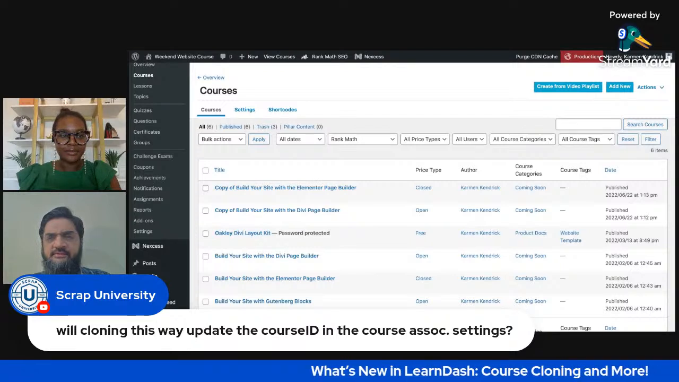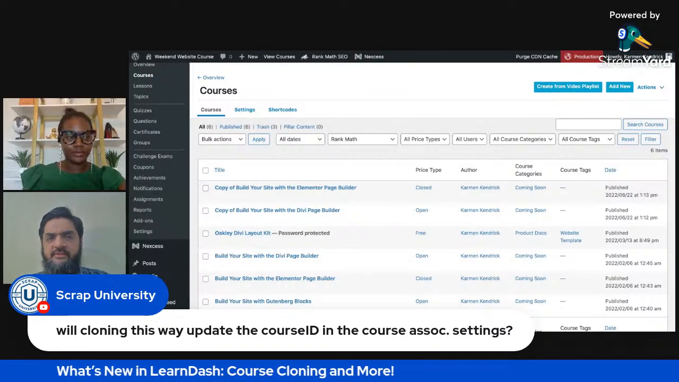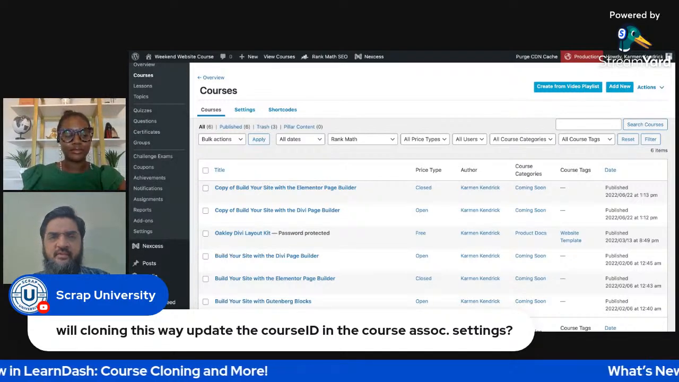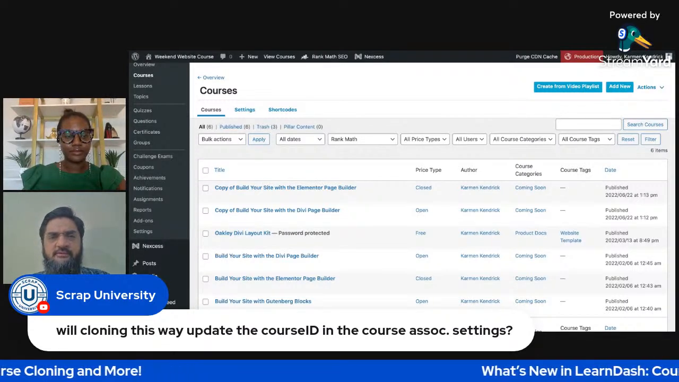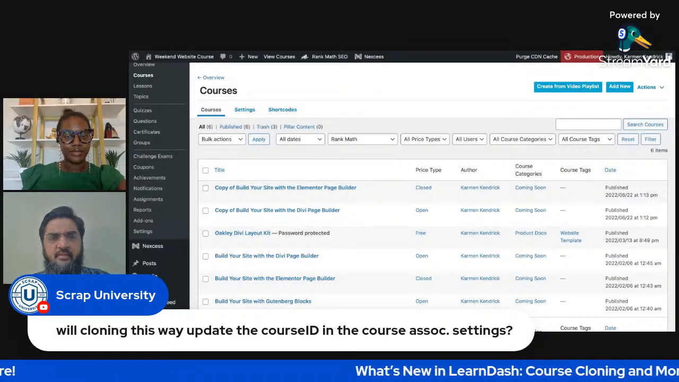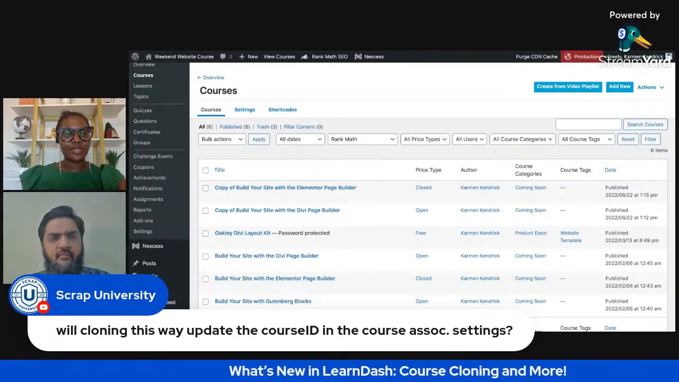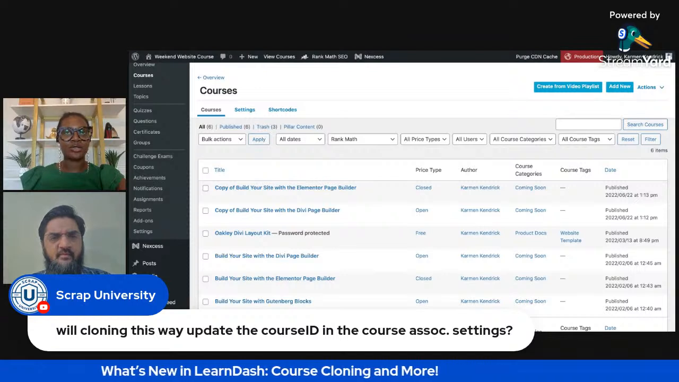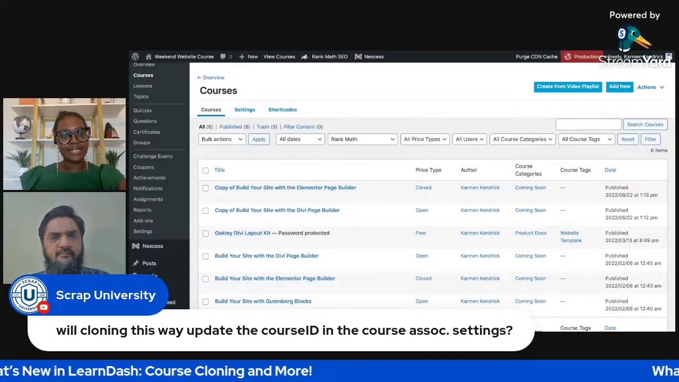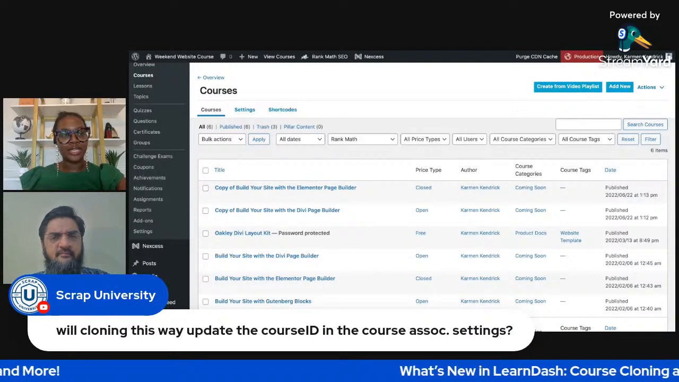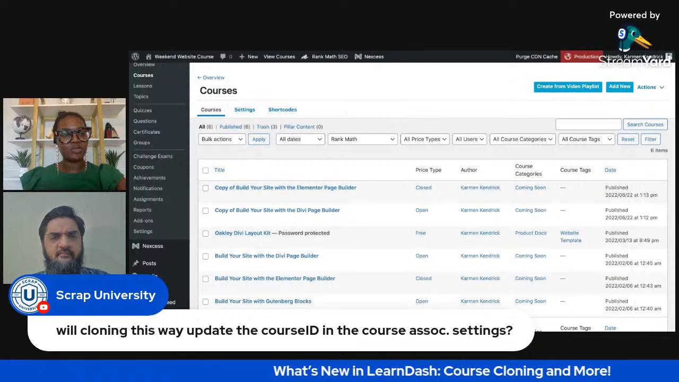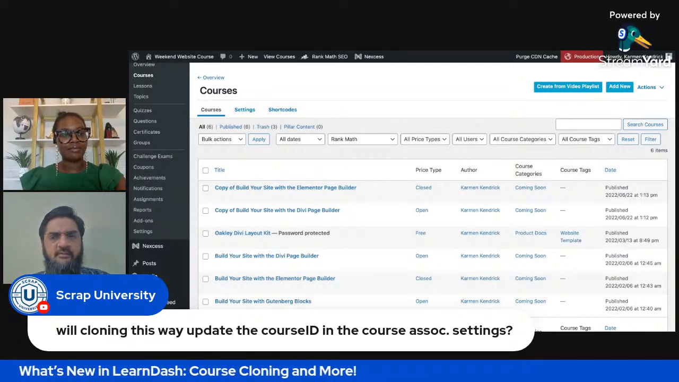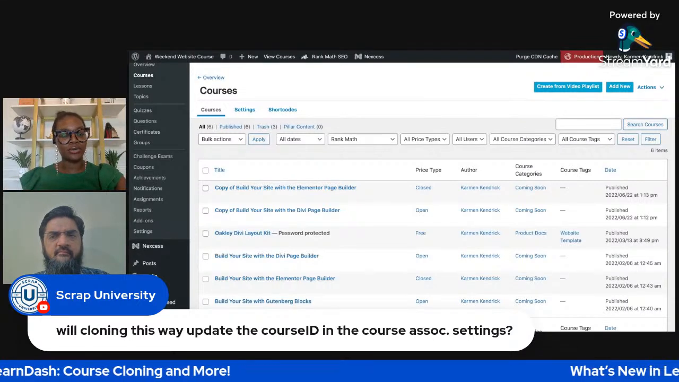I think if you have some custom code, then of course you'll have to ensure that the course ID is covered there. But the course ID for every course is going to be unique. And I just thought about something. With some of the Gutenberg blocks or some of the LearnDash blocks, it does ask for certain course IDs. So if you do clone a course, if it is something specific that you're wanting to use, you will need to go in and double check that the course ID reflects the one that you just cloned.